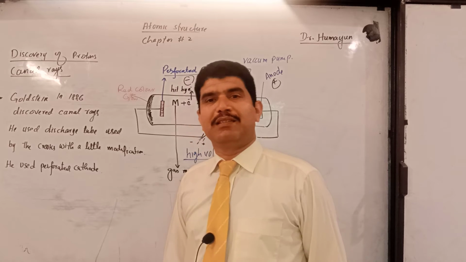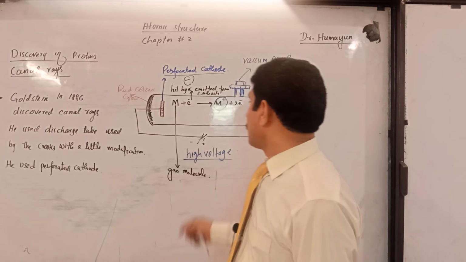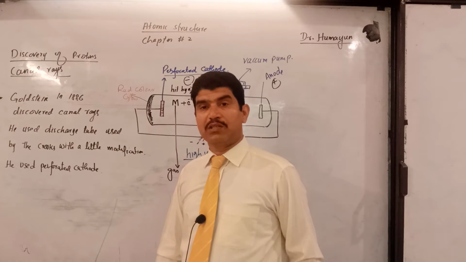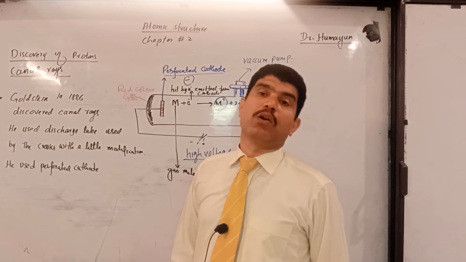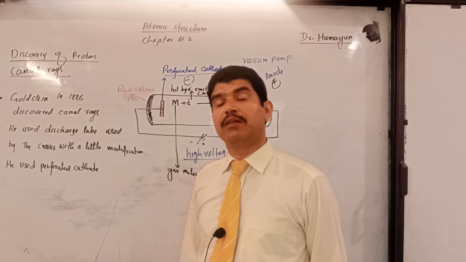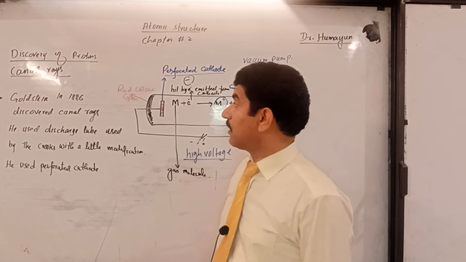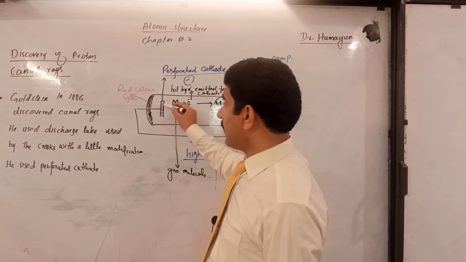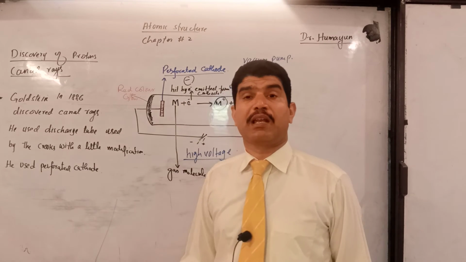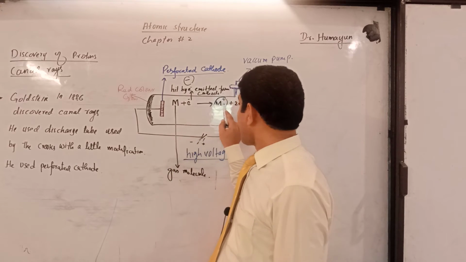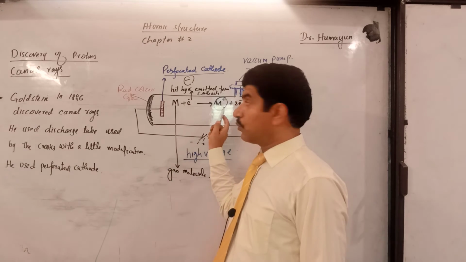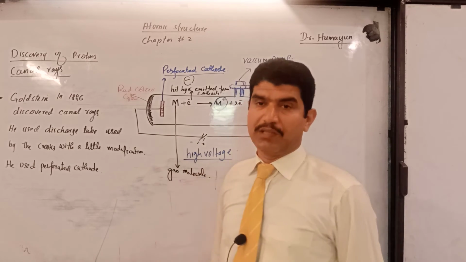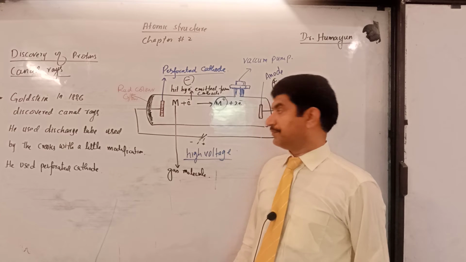He concluded that some radiation is produced inside the tube and moves towards the cathode, and when it hits the zinc sulfide material, the zinc sulfide starts glowing, and this way he discovered the proton. Why are they known as canal rays? Because over here canals were made. The perforations are also known as canals, and these cations move from the anode towards the canals and pass through them. That is why they are known as canal rays.